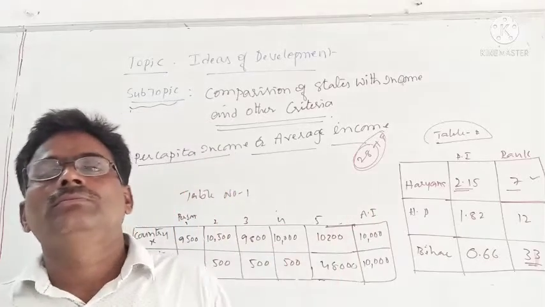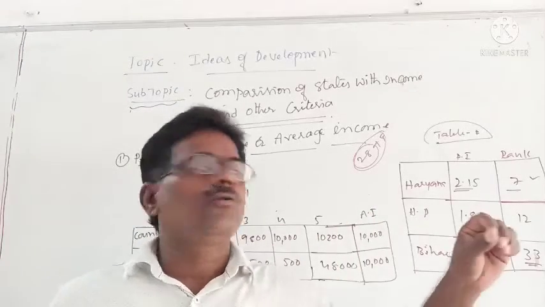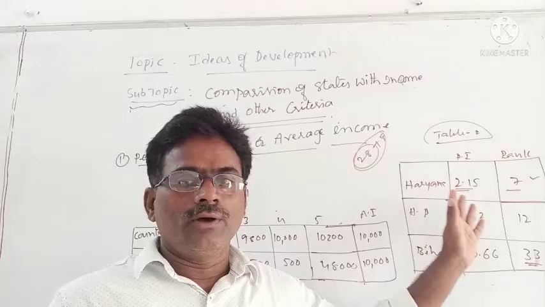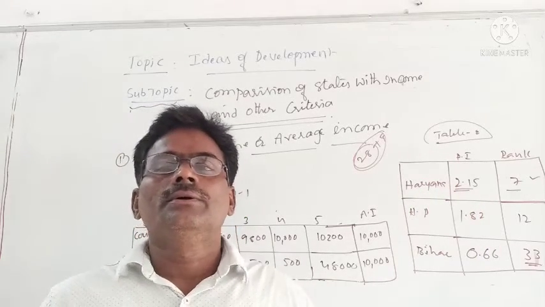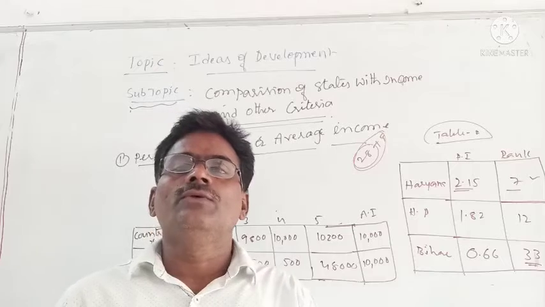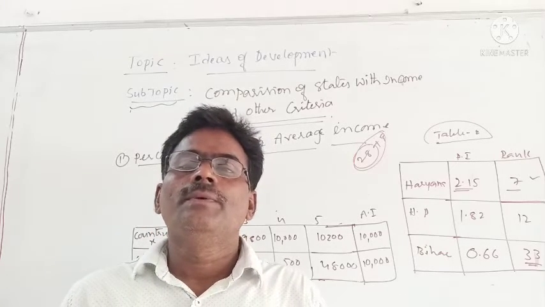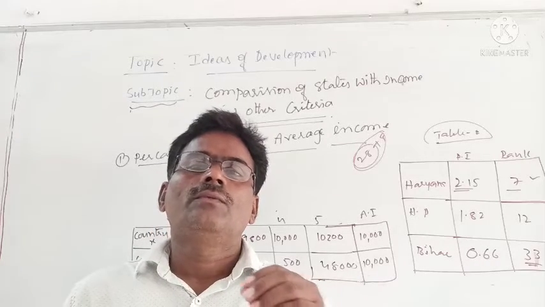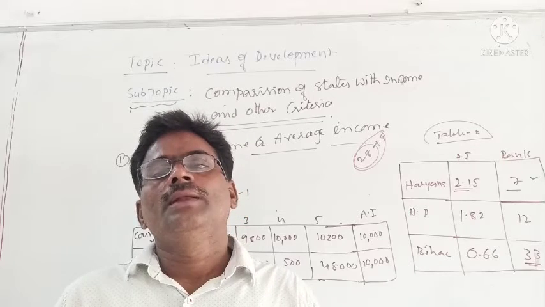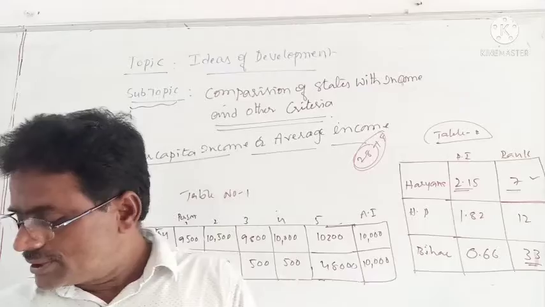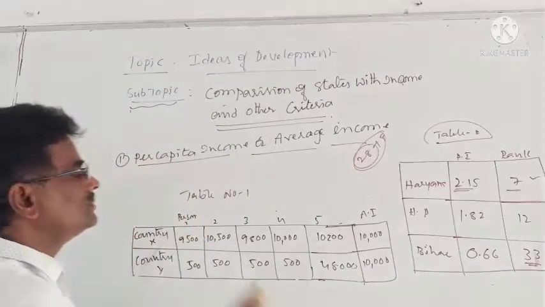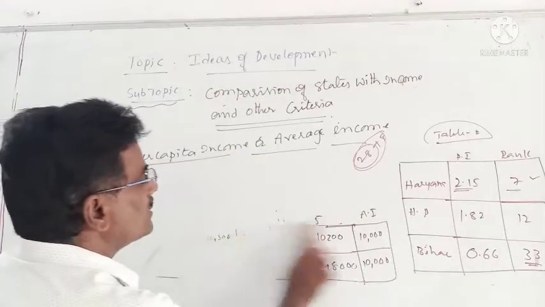It shows all the conditions of the people of Haryana as better than the other two states. And talking about Bihar, it is literally the worst state, where people are not able to get the things they require. Their purchasing level is very low. This is one table. You can take another table, another important area.